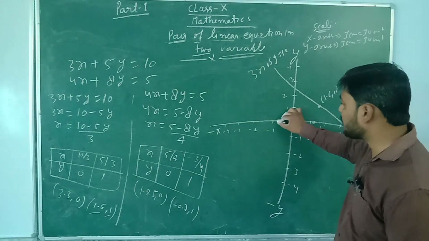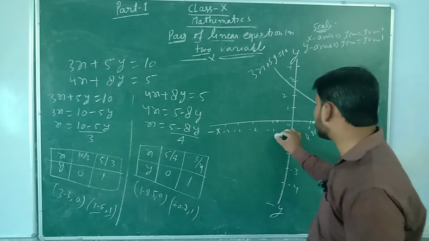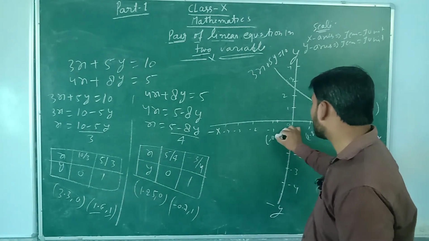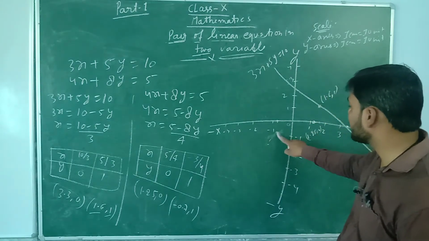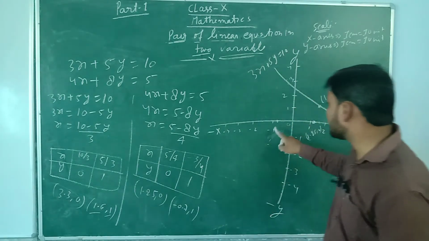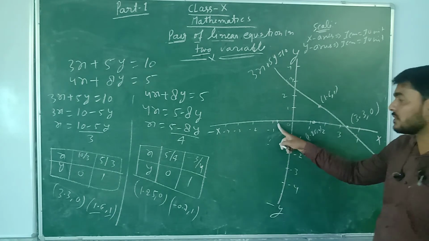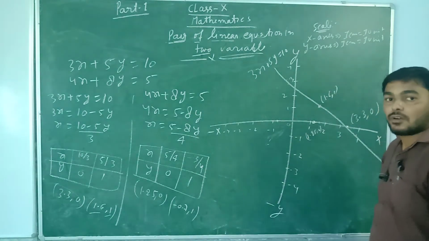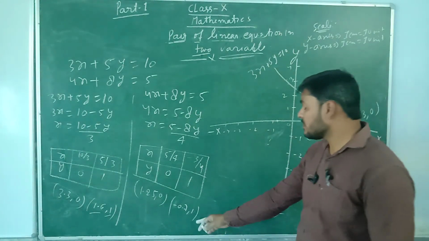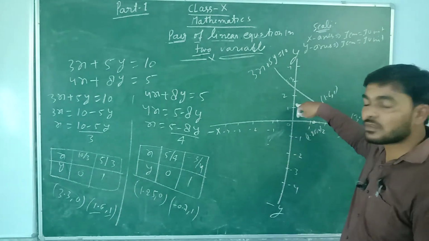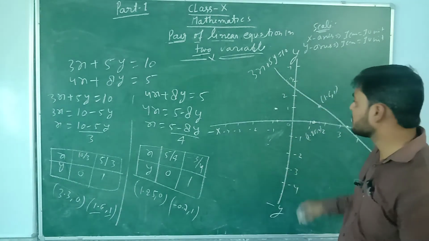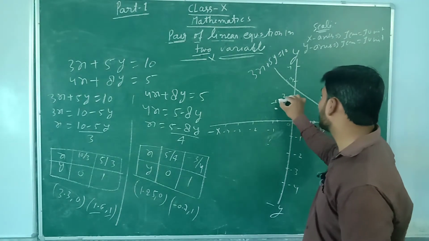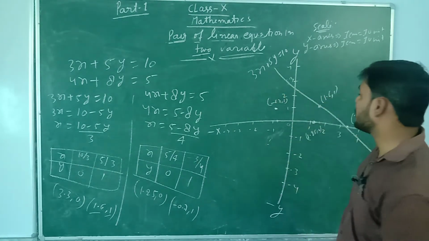So this is the point minus 0.7 comma 0. Now you have to go for y equal to 1, where y equal to 1. So the point minus 0.7 comma 1 is this, minus 0.7 comma 1.